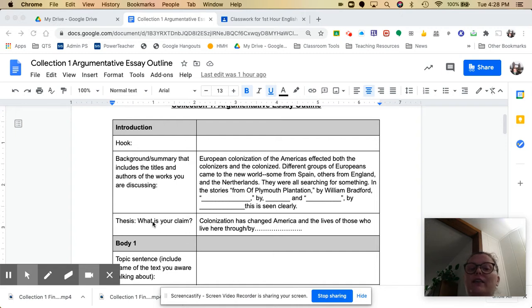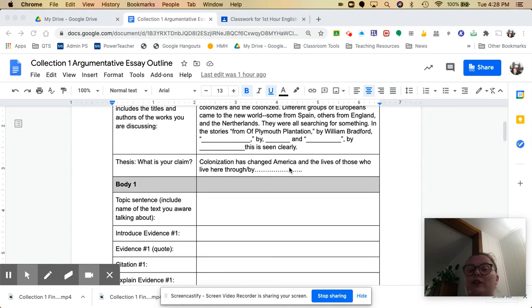So then the last sentence in that paragraph is the thesis. What's your claim? And this is just a simple sentence starter for you. Colonization has changed America and the lives who live here through or by blank, blank, blank. What is your claim there? Okay. Make sure it's arguable. Make sure you can support it with evidence from your chosen stories.